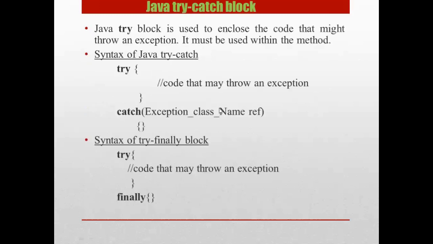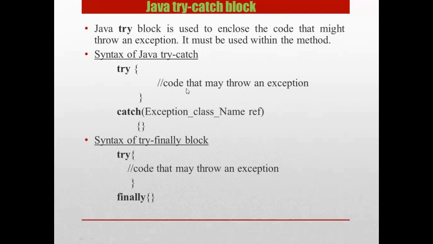Next, let's see what exactly the Java try catch block is all about. The Java try block is used to enclose the code that might throw an exception. It must be within a method. The try block should be defined inside a method.